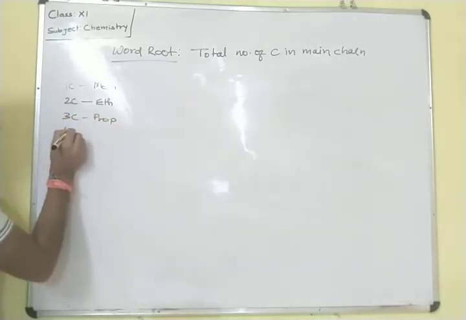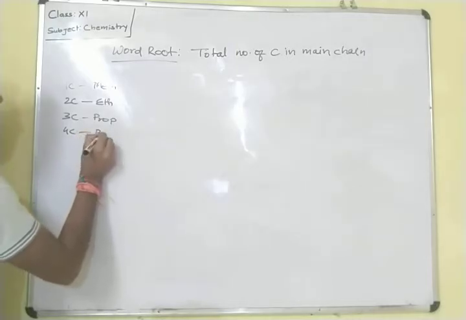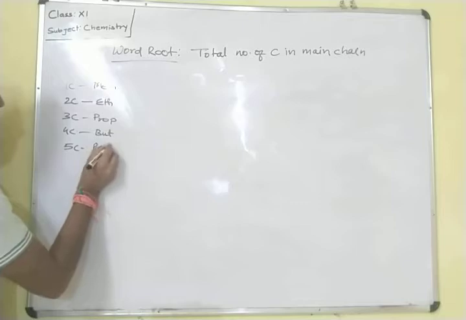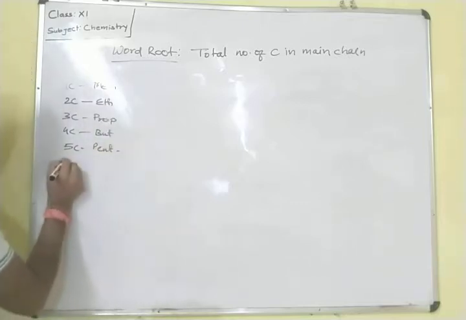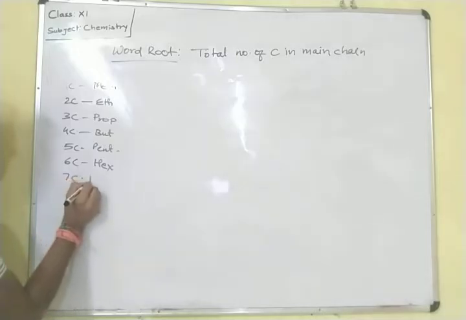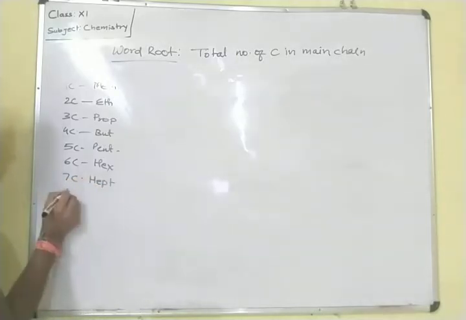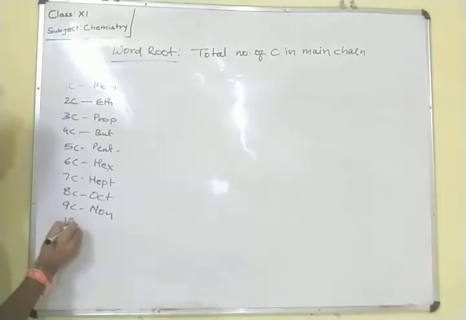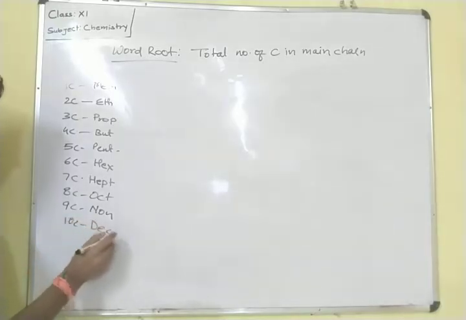For four carbon, But. For five carbon, Pent, and so on. For six, Hex. For seven, Hept. For eight carbon, Oct. For nine carbon, Non, and for ten carbon we have to write Dec.